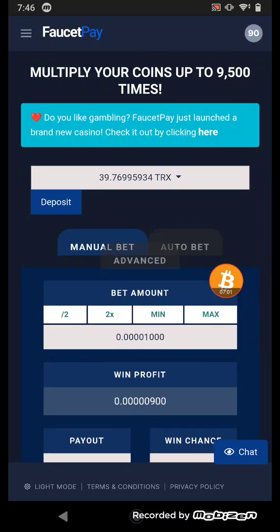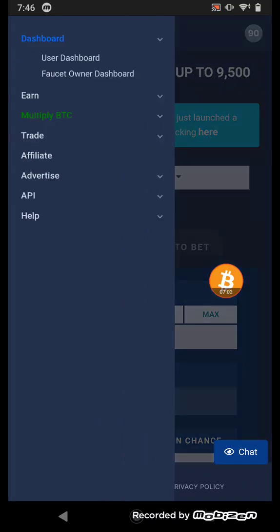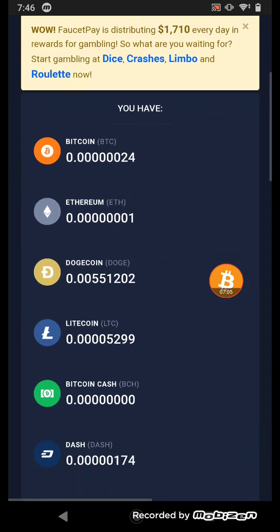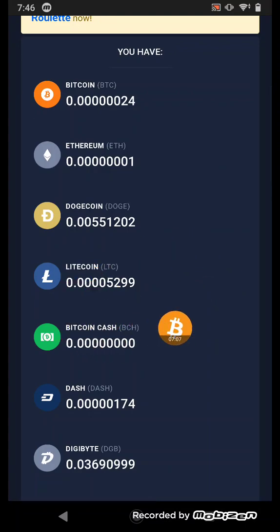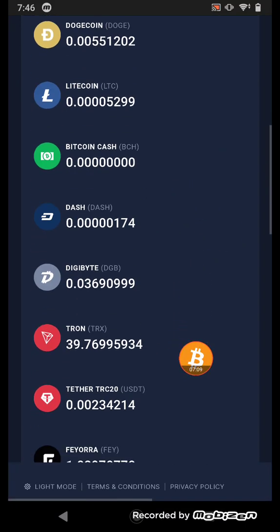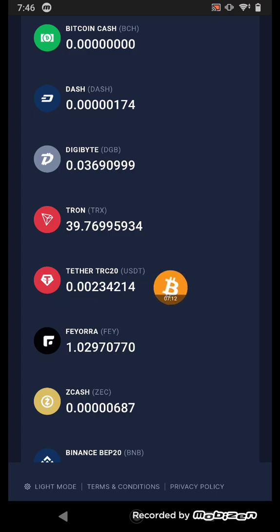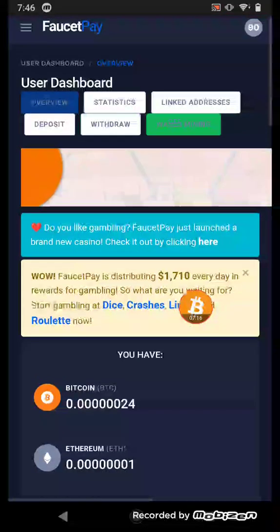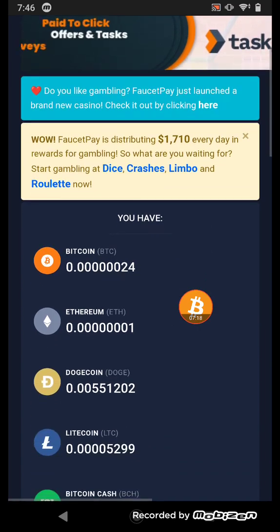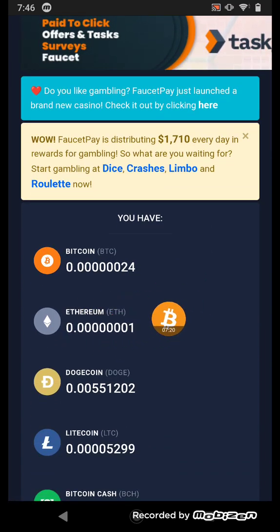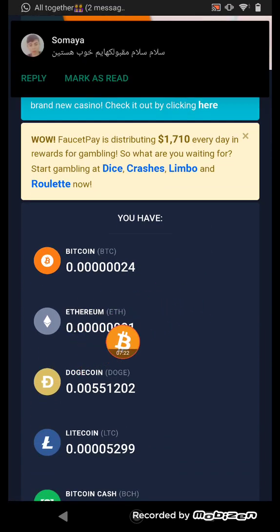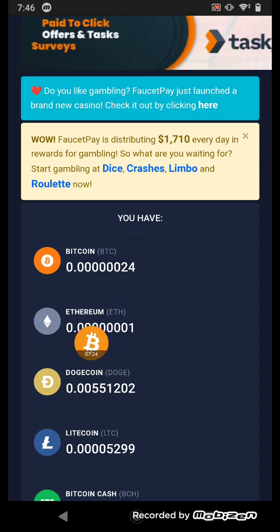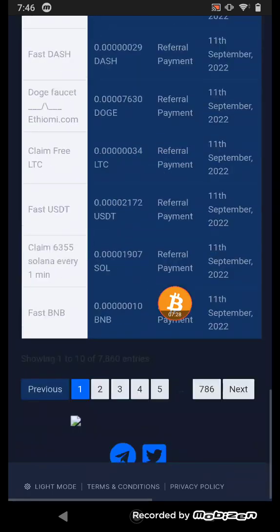If I use Ethereum, Binance, Litecoin, Bitcoin Cash, Dash, Tether, Zcash, these cryptocurrencies are very fast earning. If you use Ethereum, you need to have more than 0.01 Ethereum to increase your amount.